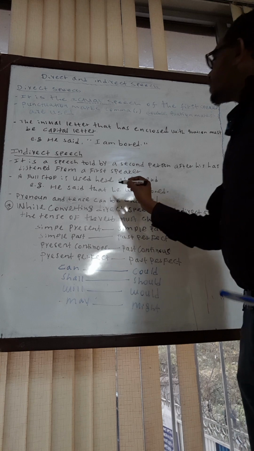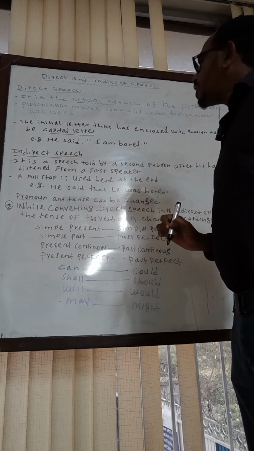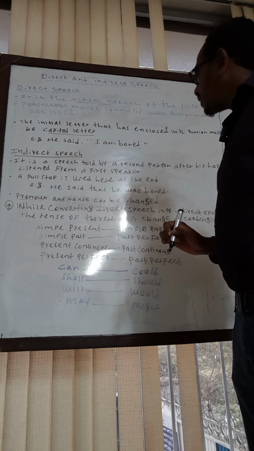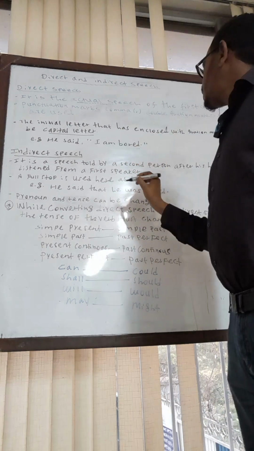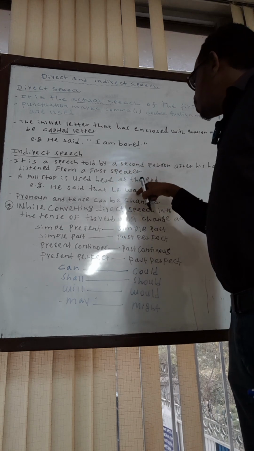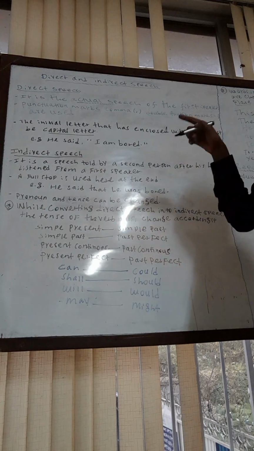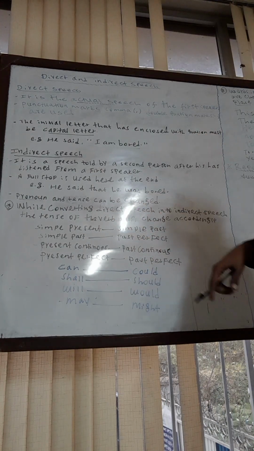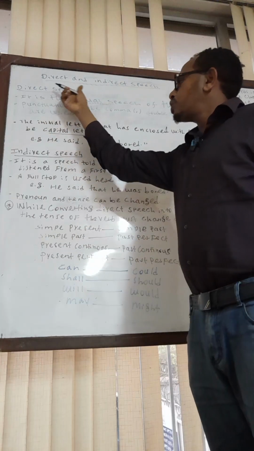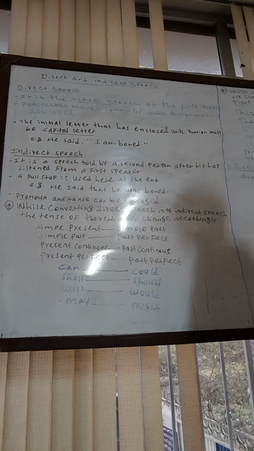Look, here is he and here is I. So we have changed I into he. And here is am and here is was. So am has changed into was. So this shows that pronoun and tense change is inevitable when we are changing a statement from direct speech into indirect speech. So we should know this fact.